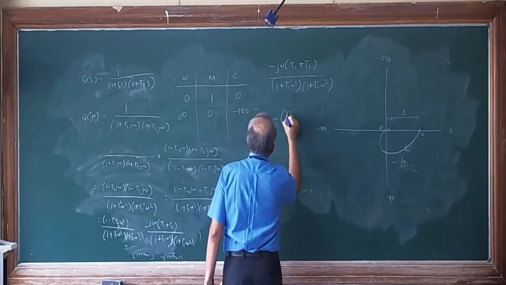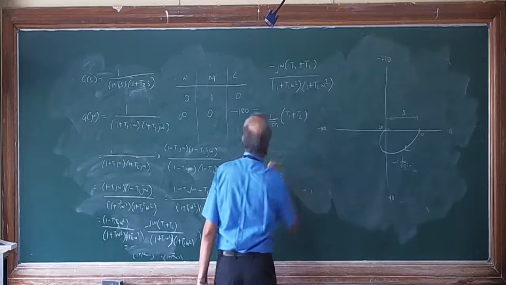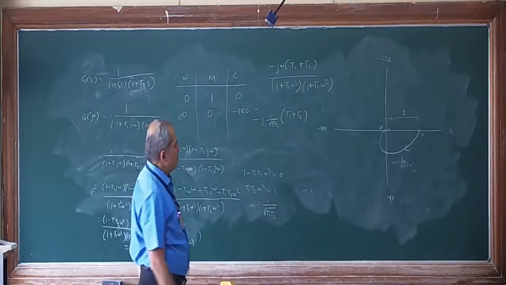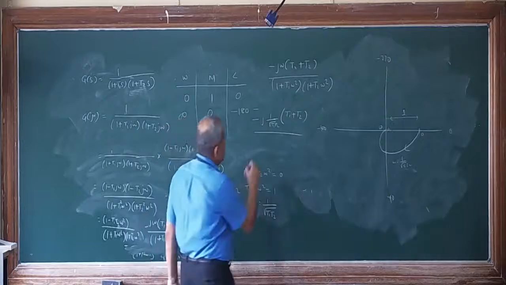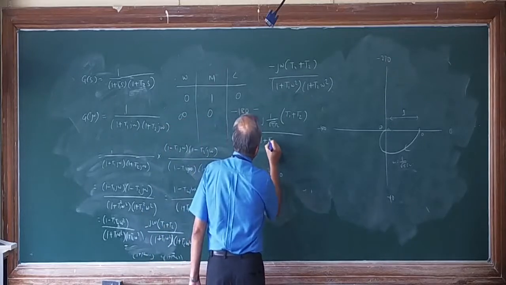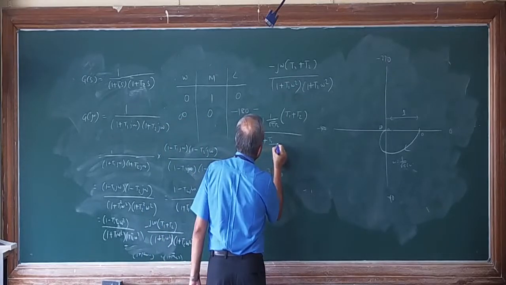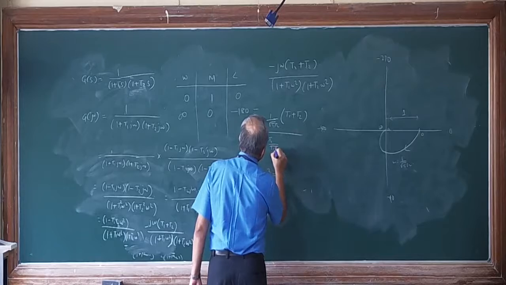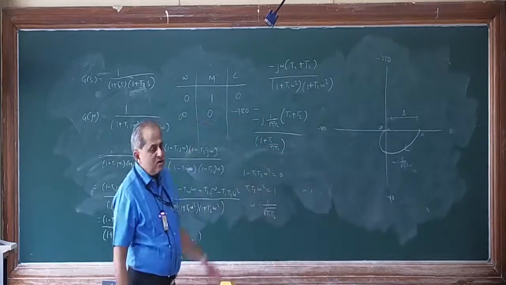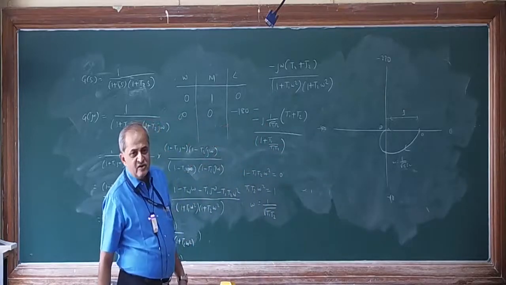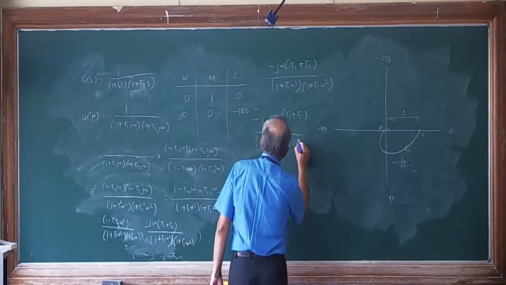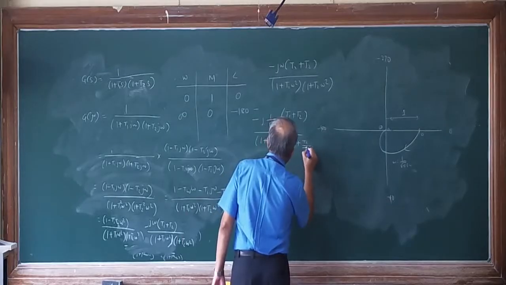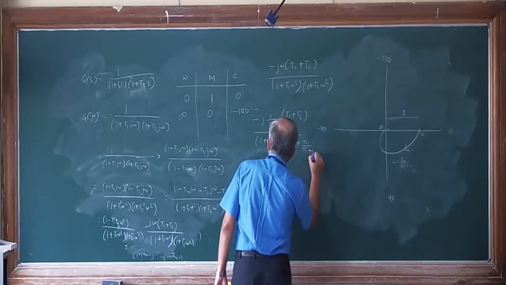into bracket T1 plus T2, whole thing divided by 1 plus T1 upon root of T1 T2, omega square is there, so the root will vanish. Similarly, it will become 1 plus T2 divided by T1 plus T2, T1 T2.